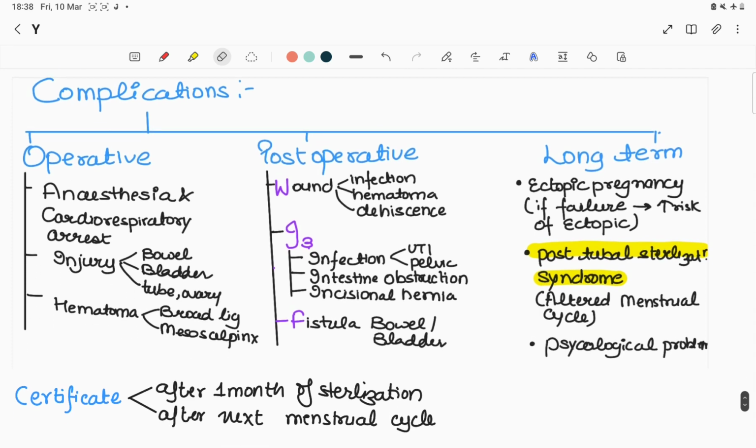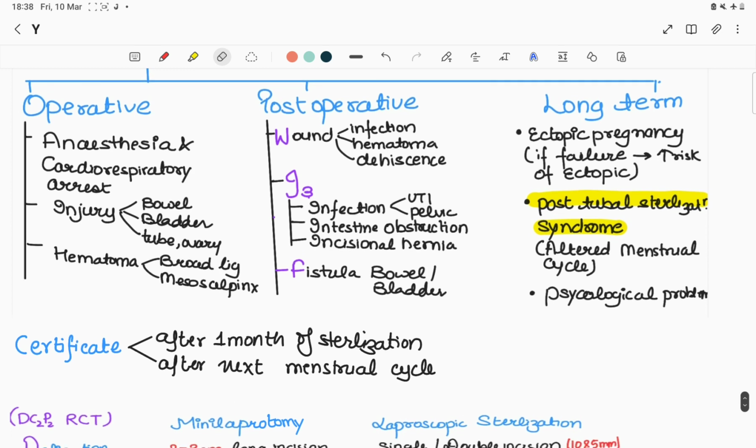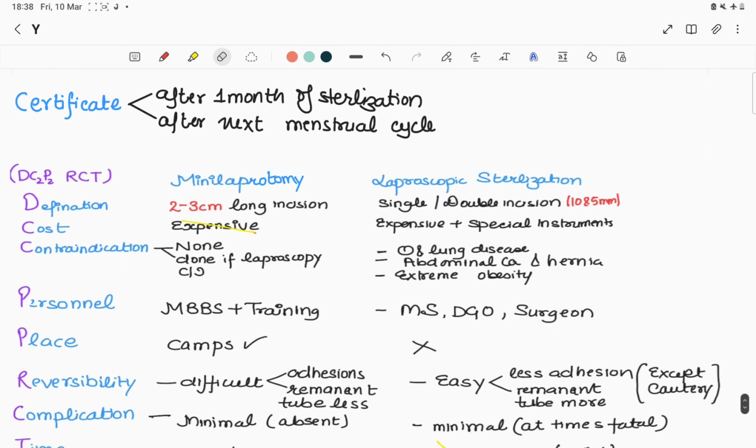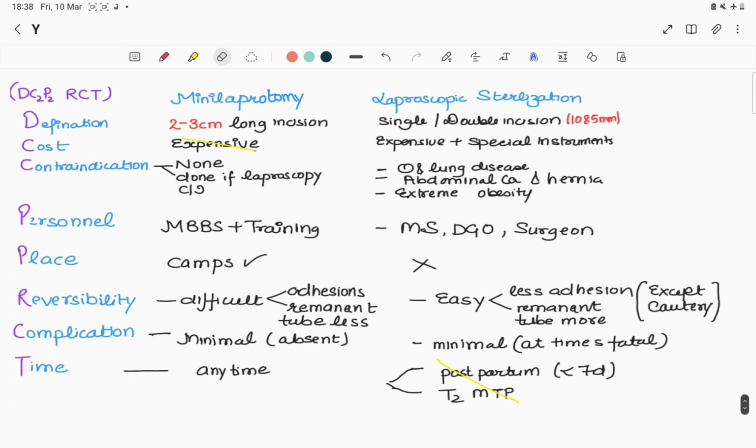And complications, post operative, we can remember by a mnemonic WIF. And then the comparison between mini laparotomy and lap sterilization can be remembered by a mnemonic DCP RCT, that is District Commissioner of Police undergoing RCT, root canal treatment.